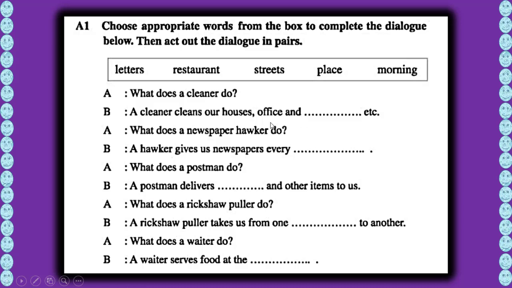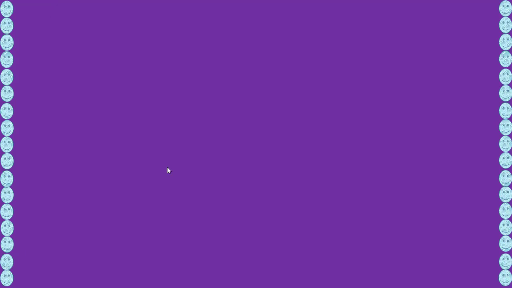A rickshaw puller takes us from one dash to another, one place to another. Okay, a rickshaw puller takes us from one place to another. What does a waiter do? A waiter serves food at the restaurant. Okay, got it? A waiter serves food at the restaurant to the person who orders something. Okay, so I think we have completed this dialogue with the appropriate words chosen from these places.